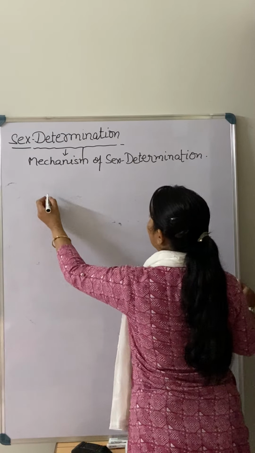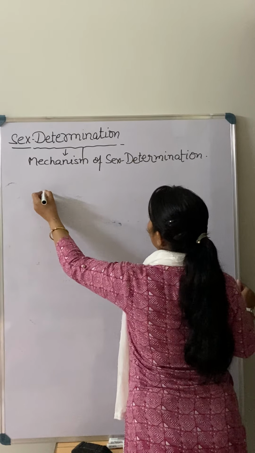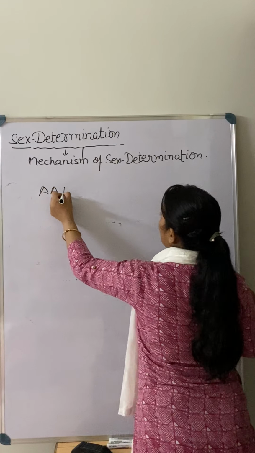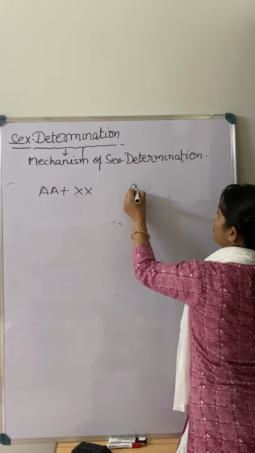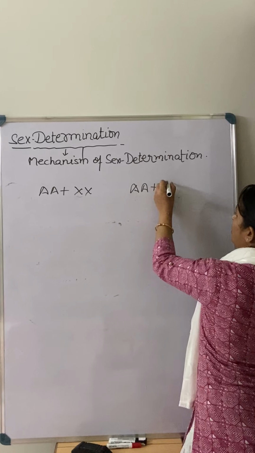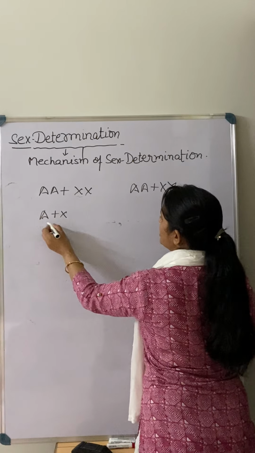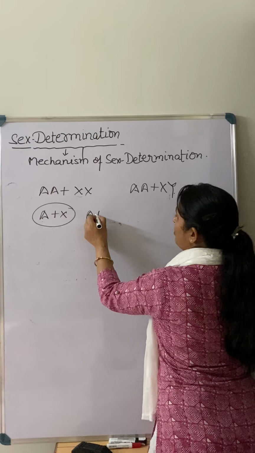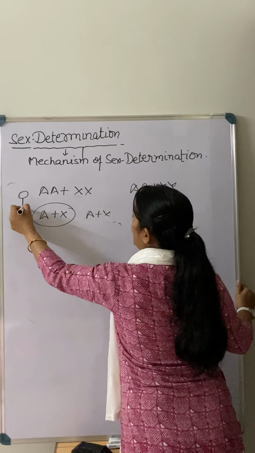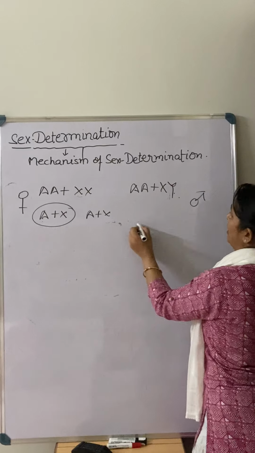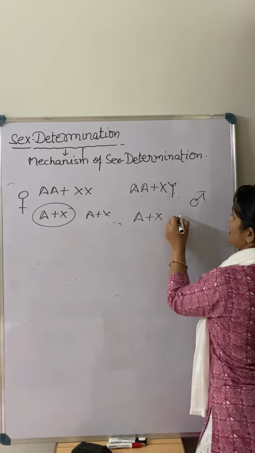I think you are very clear with that. If we talk about humans, so we have what? We have XX type of chromosomes. This is very simple. All of you are aware of this. So when there is gamete formation, it is A plus X, A plus X. This is what? This is the female, and this is what? This is the male.